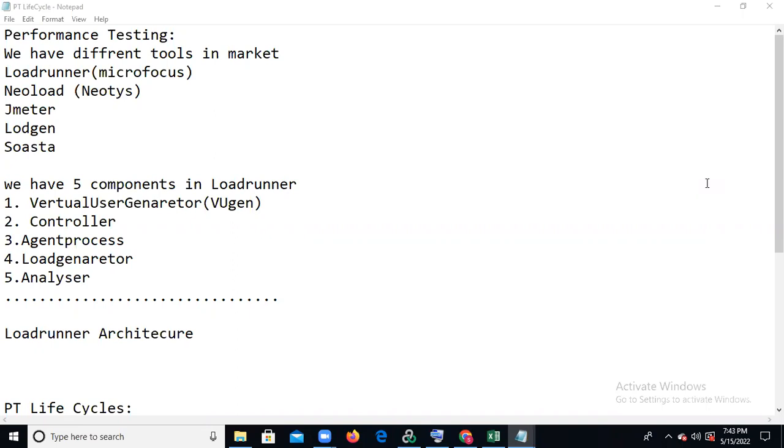So in performance testing, we have different tools in the market: LoadRunner, NeoLoad, JMeter, LoadGen, and SOASTA. Using these tools, everyone can do performance testing. LoadRunner was introduced by Micro Focus, and NeoLoad was introduced by Neotys. JMeter, LoadGen, and SOASTA are open source tools. Open source means anyone can download them and use them for performance testing free of cost.